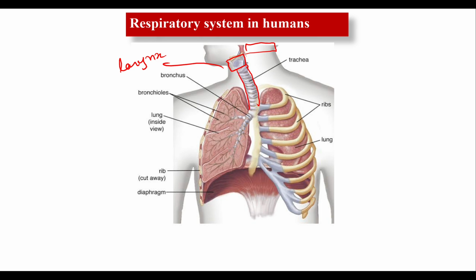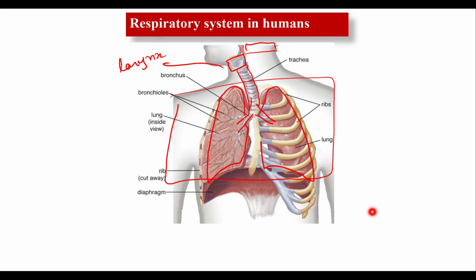When the trachea enters your chest region, that is your thoracic region, it bifurcates into primary bronchi, somewhat like this. Clear? It divides into two primary bronchi, and each primary bronchus enters into its corresponding lung. So write down this line also.